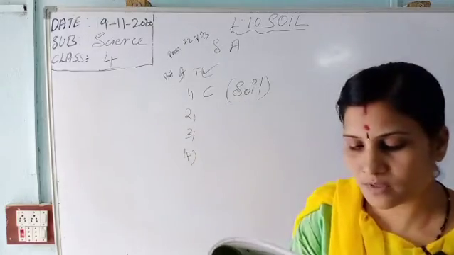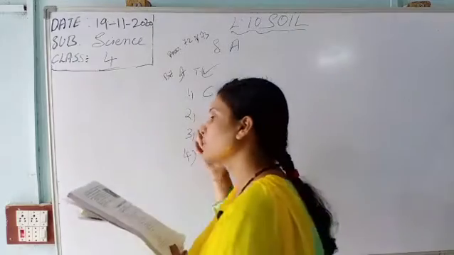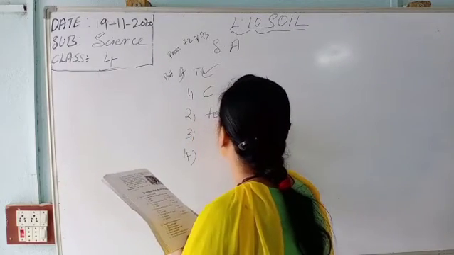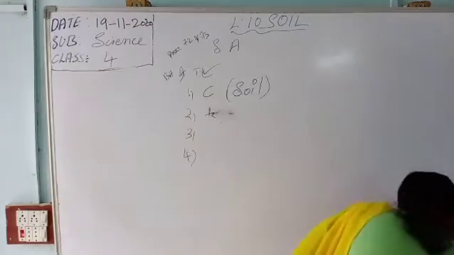The uppermost layer of the soil is called topsoil.